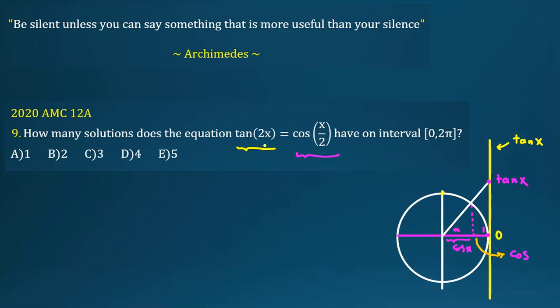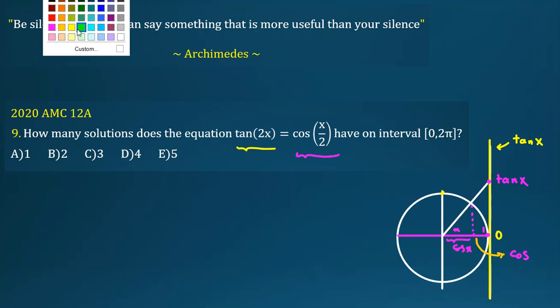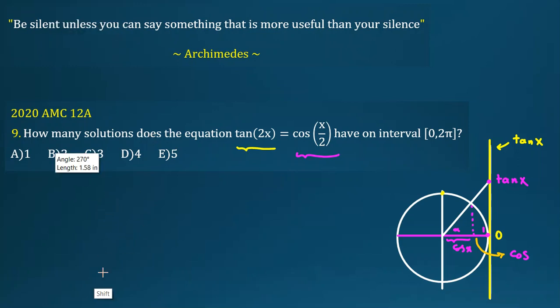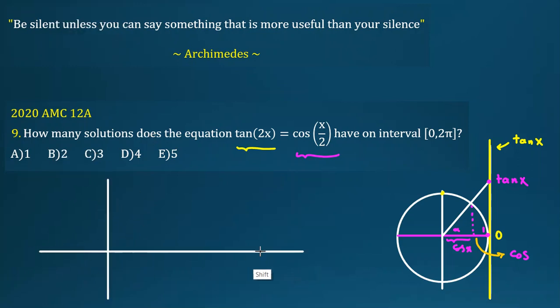Now I want to draw tangent 2x from 0 to pi, and also cos x over 2 from 0 to pi, and see what their intersections are. If I want, you can also imagine, but I want to show tangent x at first. If I draw the lines, it will be something like this, and you consider it is tangent x at first.